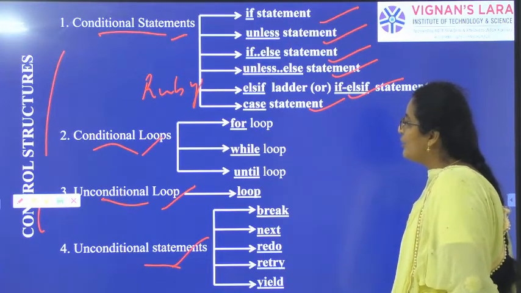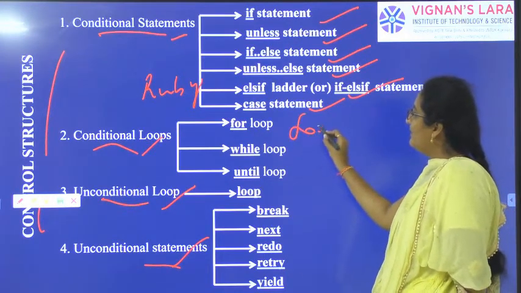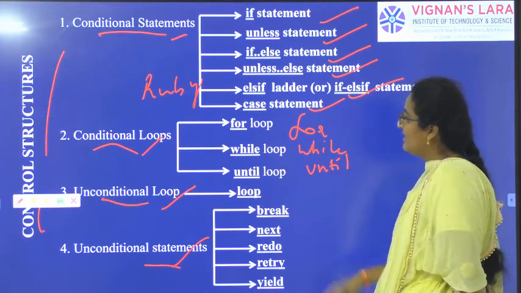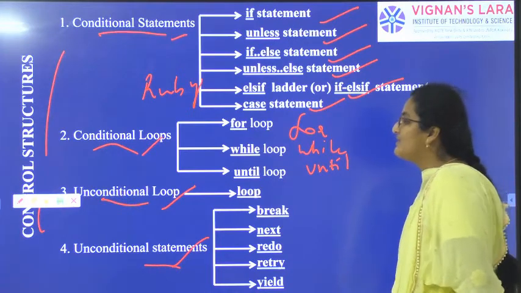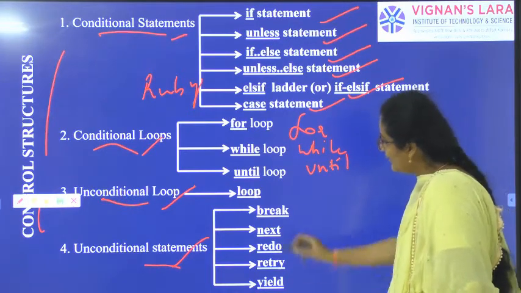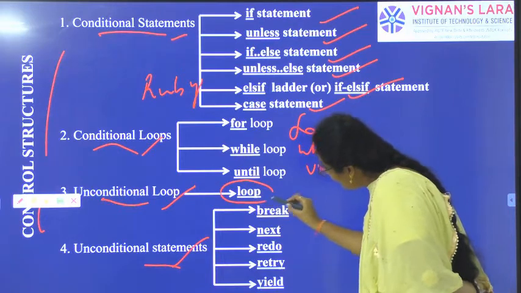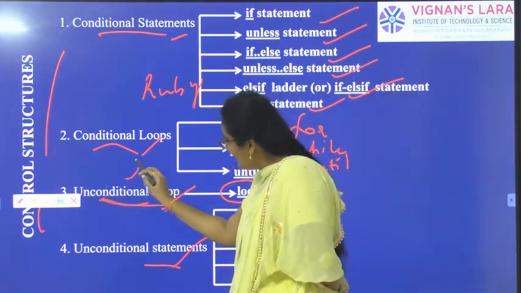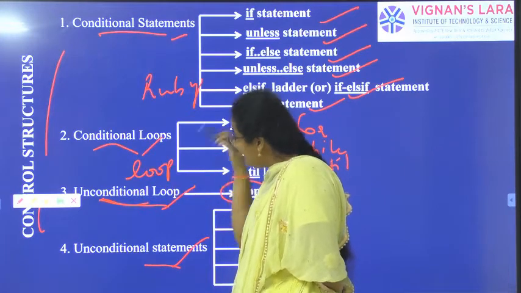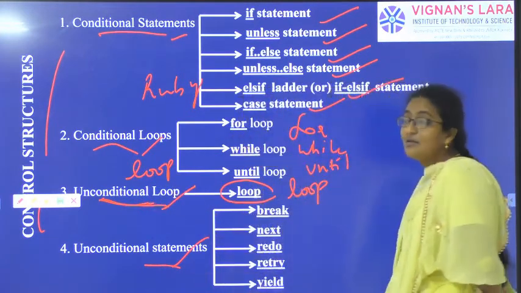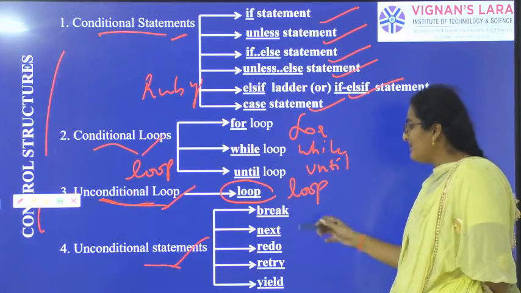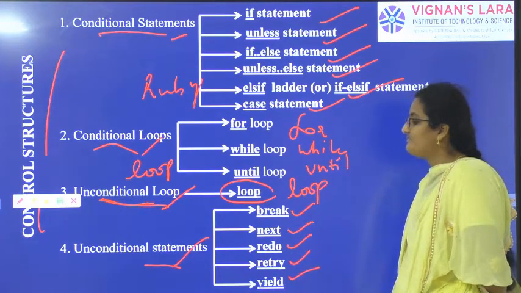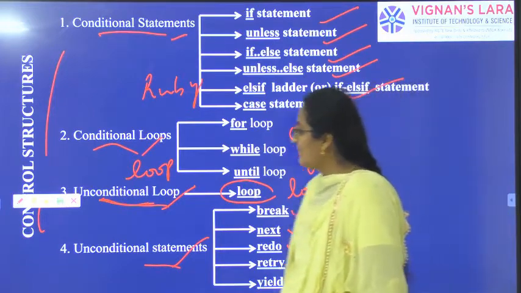What are the conditional loops? For loop, while loop, until loop are the conditional loops. What is the unconditional loop? The word loop itself is the unconditional loop. So what are the unconditional statements? Break, next, redo, retry, yield. These are the unconditional statements.